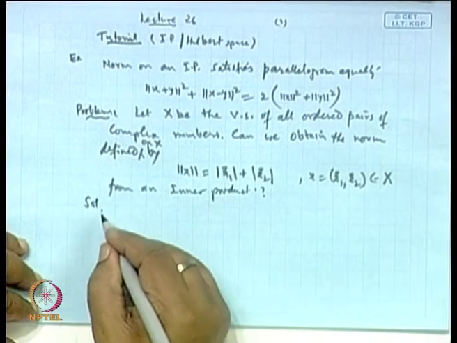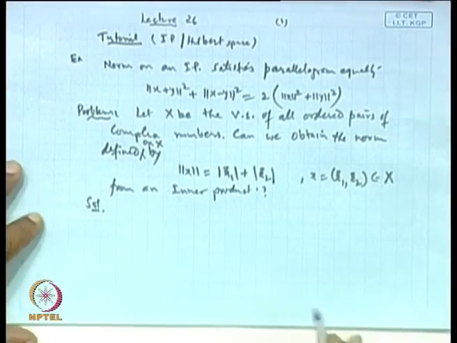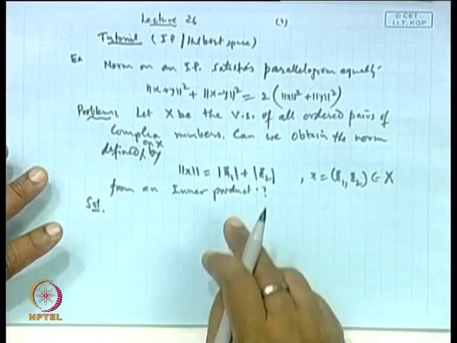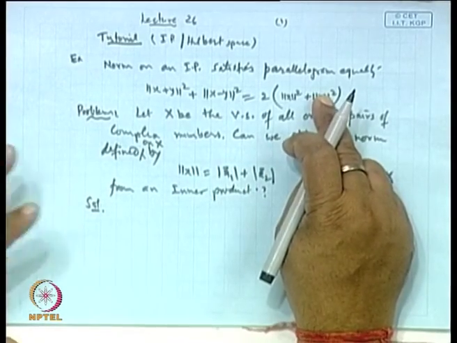The solution is, let us see whether this norm satisfies the parallelogram law or not.